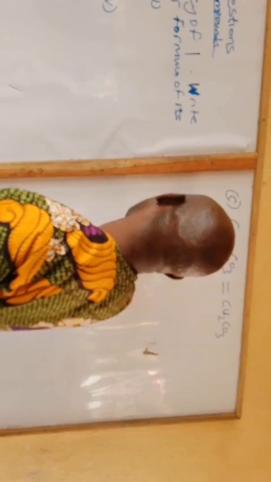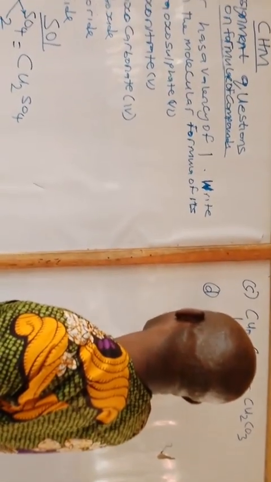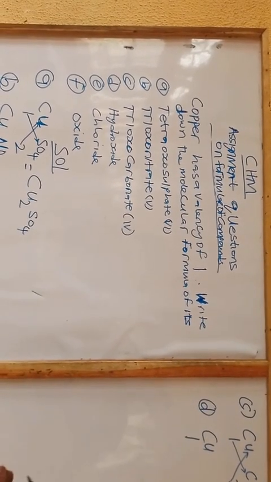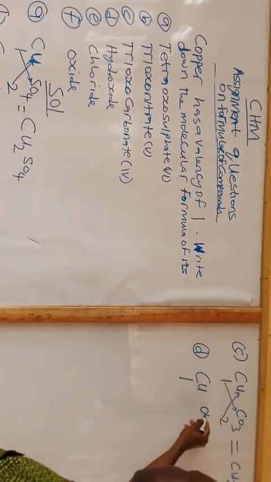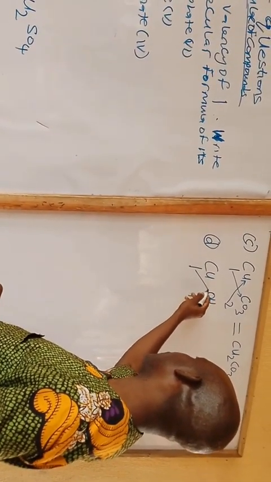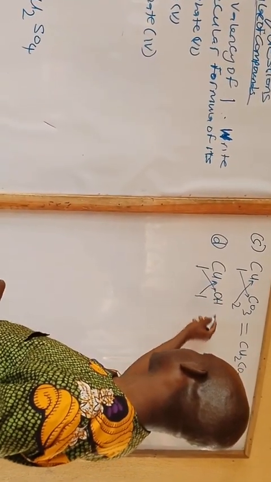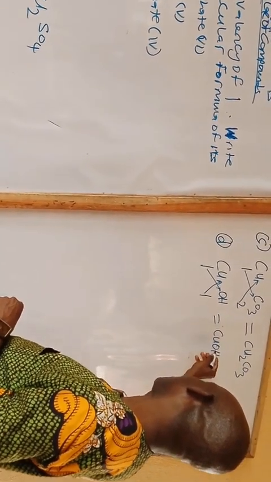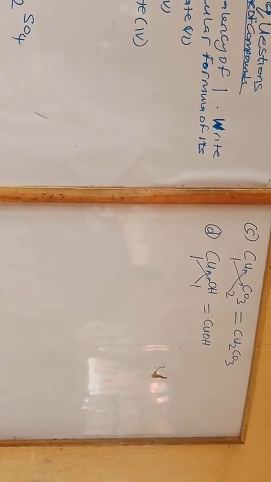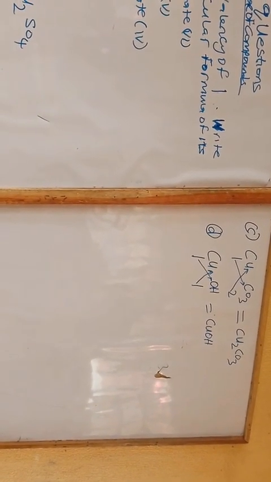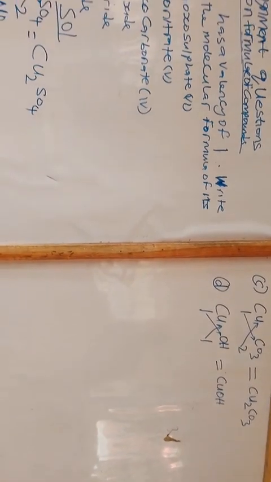D. If copper is having valency of 1, let's see the compound it is going to form with hydroxide OH, which is also having valency of 1. So 1 goes to OH, 1 for OH goes to copper, so it becomes CuOH. The 1 and 1 cancel out. CuOH, copper 1 hydroxide.